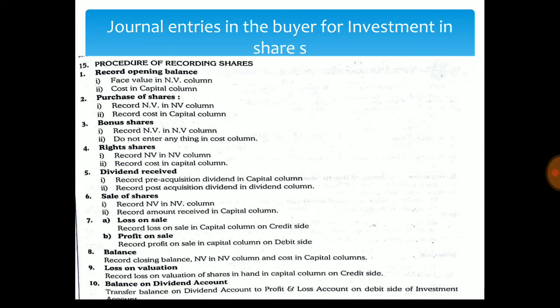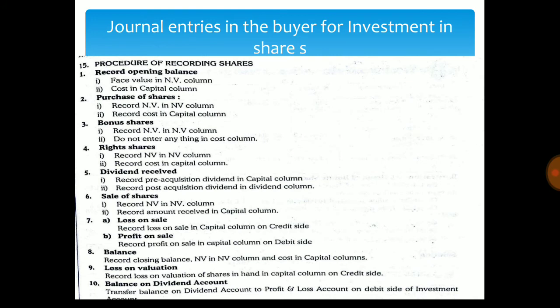Here, journal entries are the transactions which are recorded in the investment account. Here we discuss the journal entries, or the procedure for the recording of shares. Firstly, we record the opening balance in the nominal value column with face value.